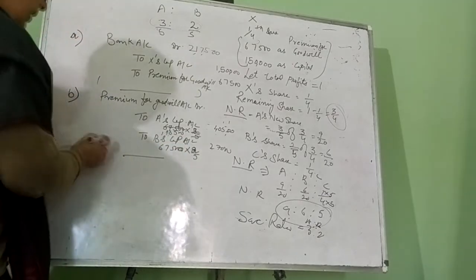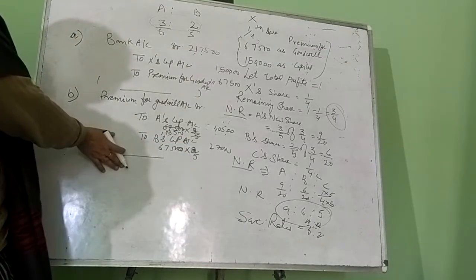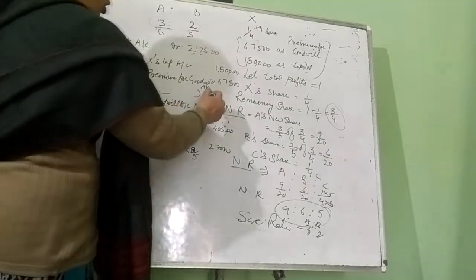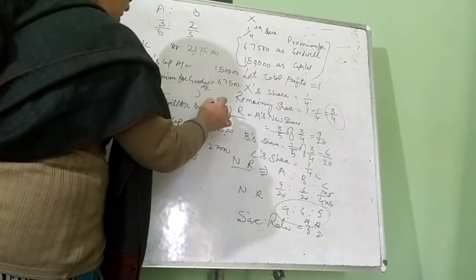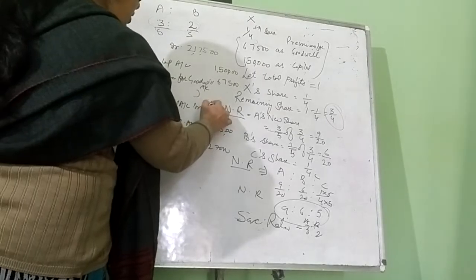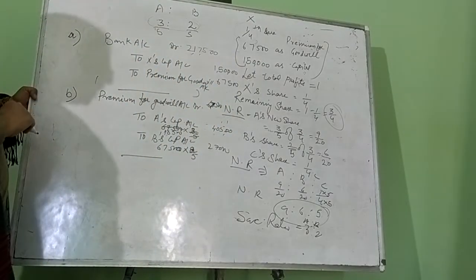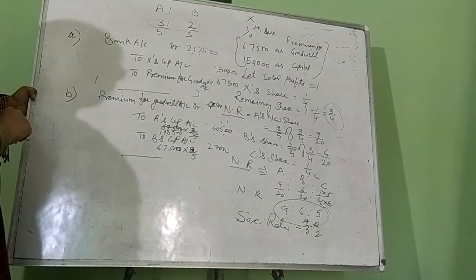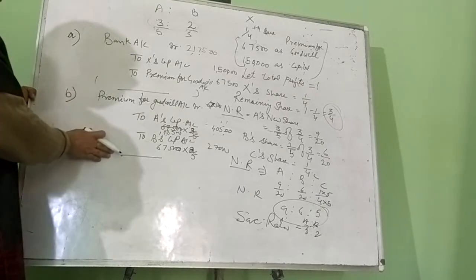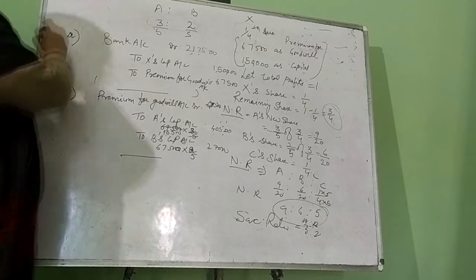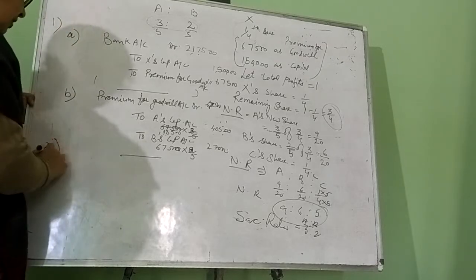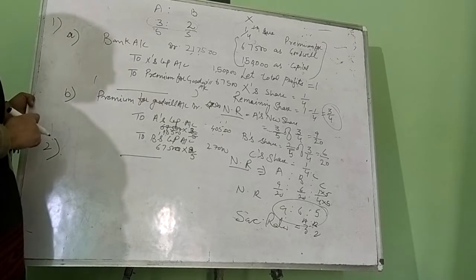This is case 1, where the premium for goodwill is retained in the business, and we write down the total of 67,500 here. Now the second case is when the partners are withdrawing their share of goodwill from the business.